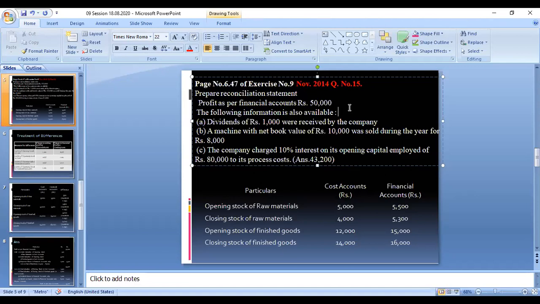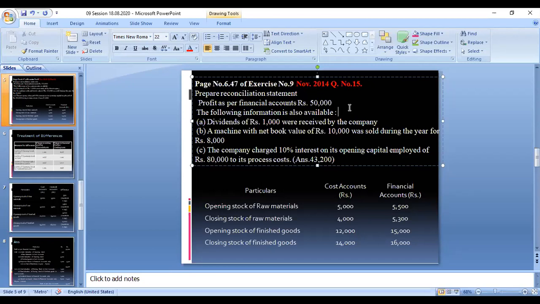So either it is a profit on sale of the machinery or a loss on sale of the machinery, that we have to calculate. The difference between the two values, you can find out whether it is a profit or loss. Next, that is the interest on capital. The company charged 10% interest on its opening capital employed of rupees 80,000 to its process cost.